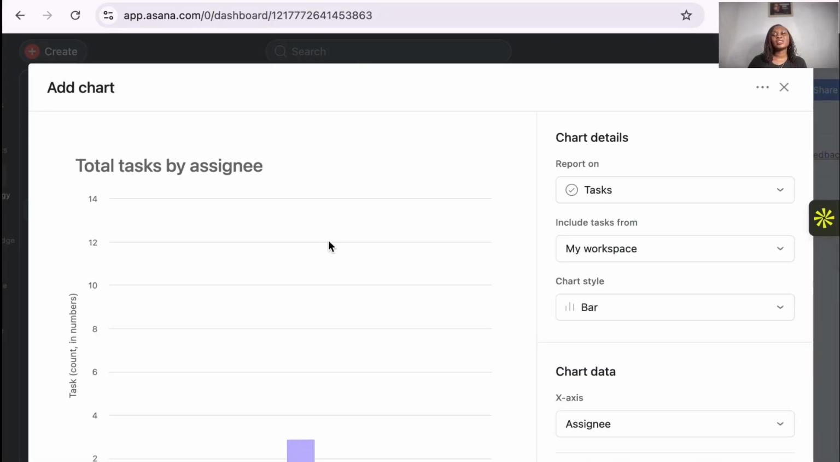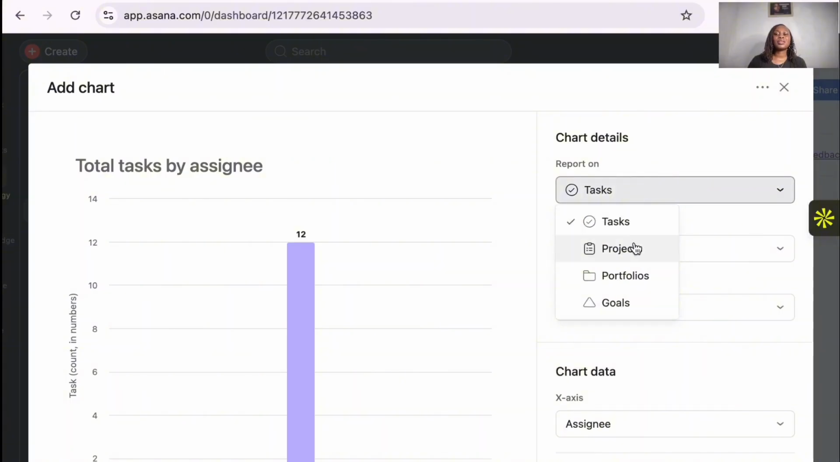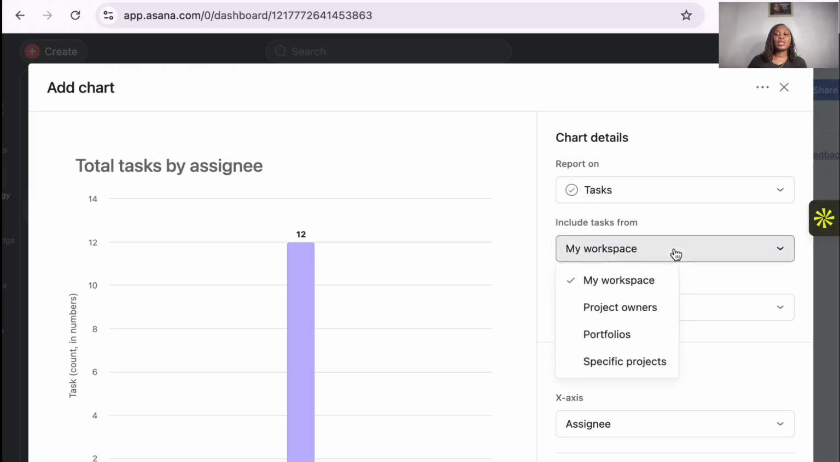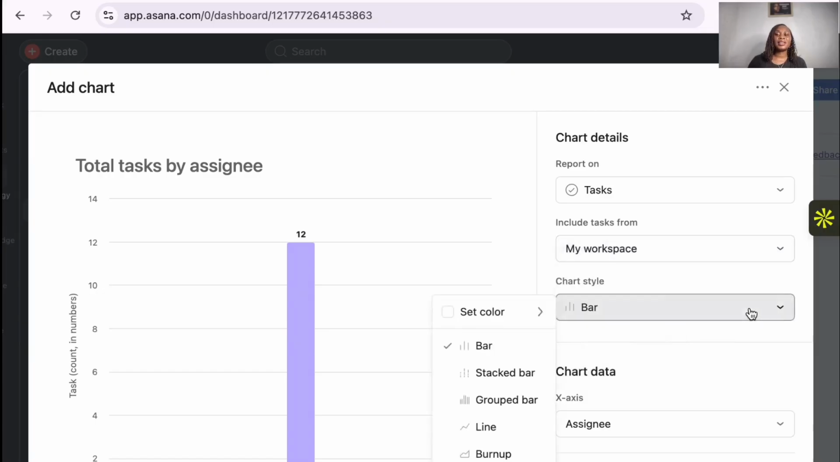So you can add a custom chart. Then you're going to choose, for example, do you want it to be tasks, projects, portfolios, goals? Depending on what you've created, you're going to choose that. Because we have tasks, we're going to use tasks. And then we are going to choose my workspace, because we want to work with everyone in this workspace. But if you want to just have the project owners or the portfolio specific, depending, okay?